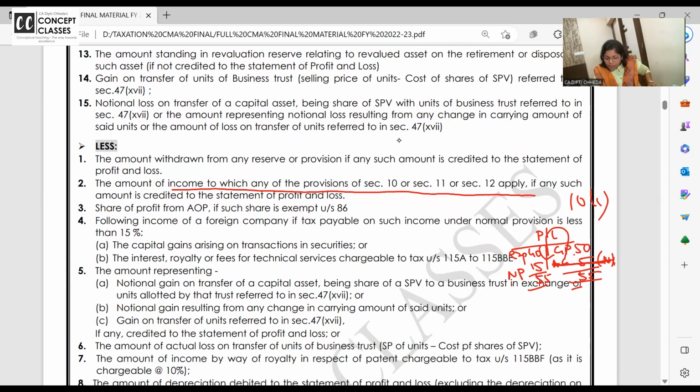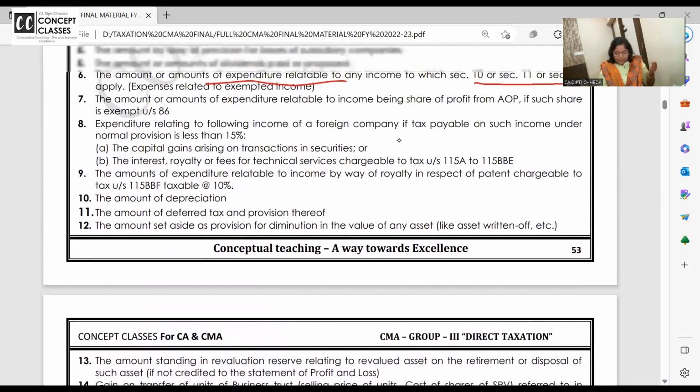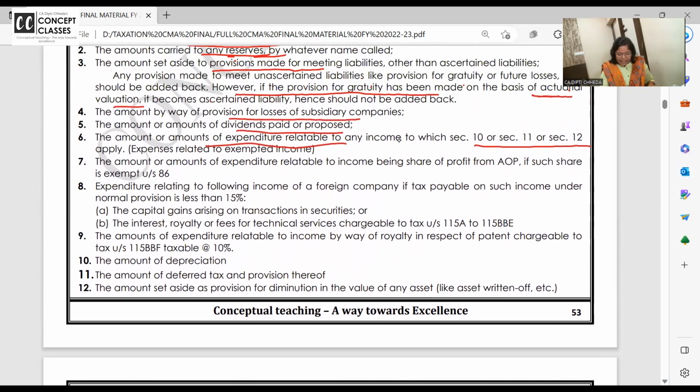So when you remove the income, in expenses, if 2 rupees is agricultural income related expense, this should also be disallowed, no? Is the logic clear or not? Agricultural income less, take it out. So agricultural income related expense also remove.